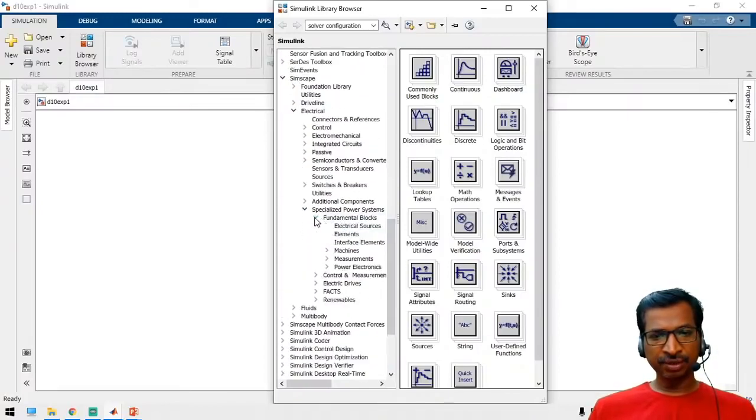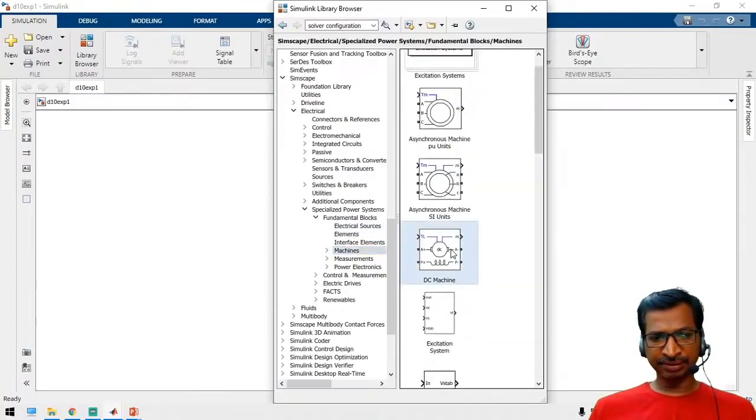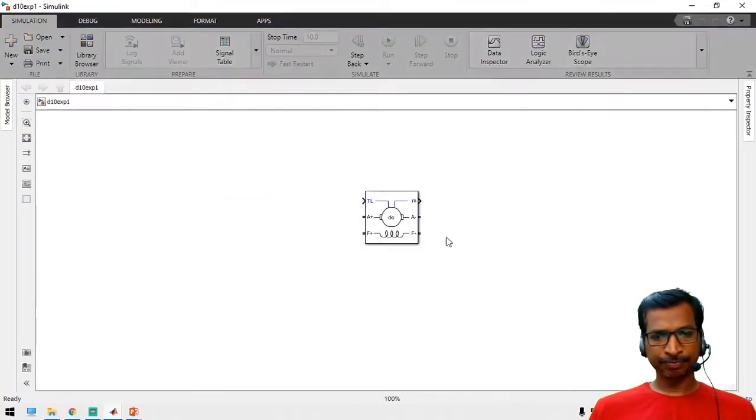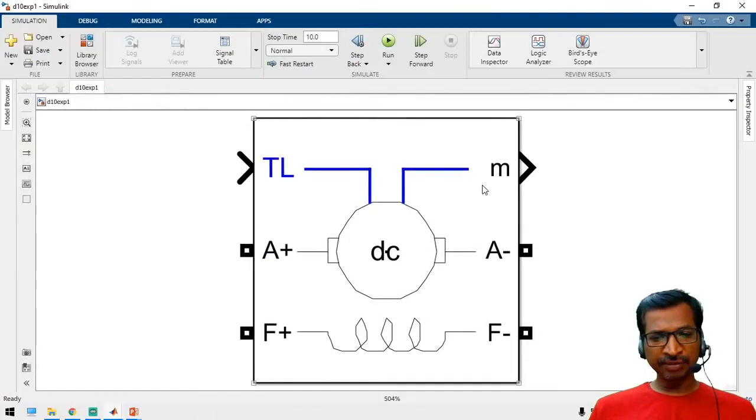See here, fundamental blocks. The machines block will be here. First, take a DC machine. In this DC machine, a few terminals are available. One is A plus, A minus, nothing but the armature plus and minus. Similarly, field plus and minus, and then TL, with which you can apply a load to the motor. Similarly, M is the measurement port.